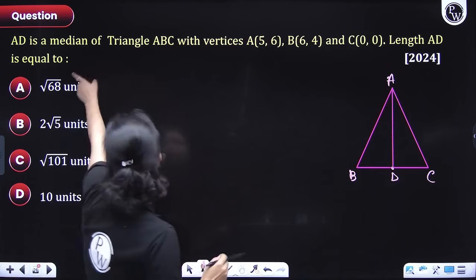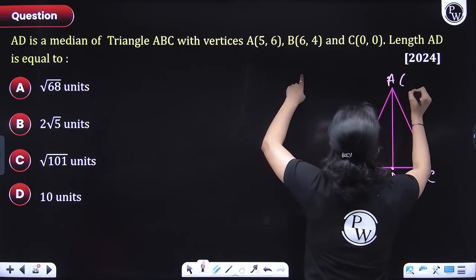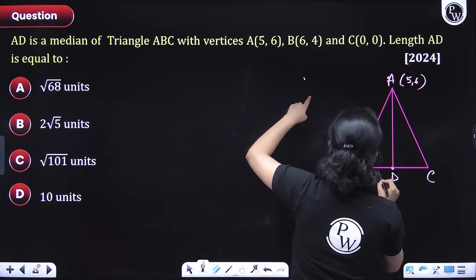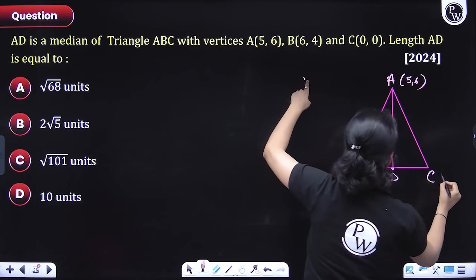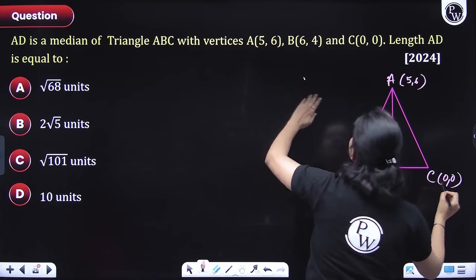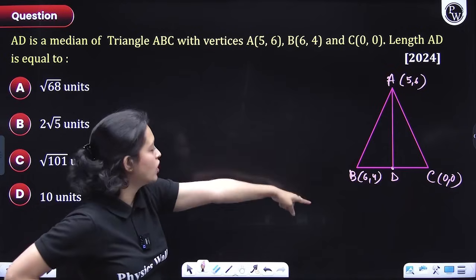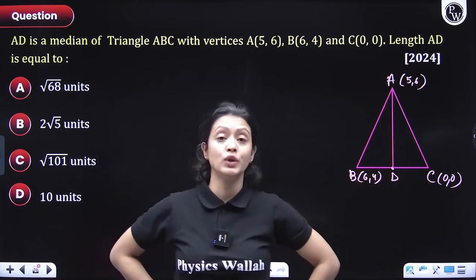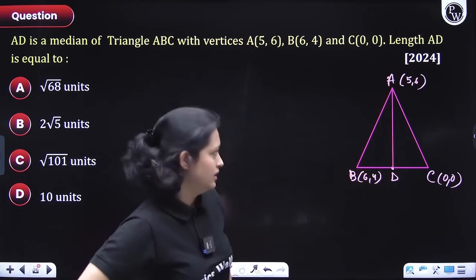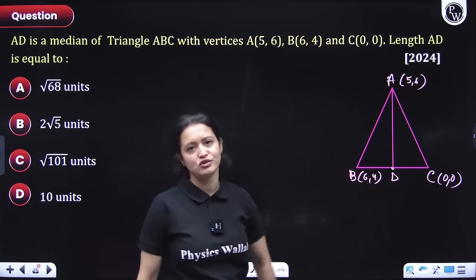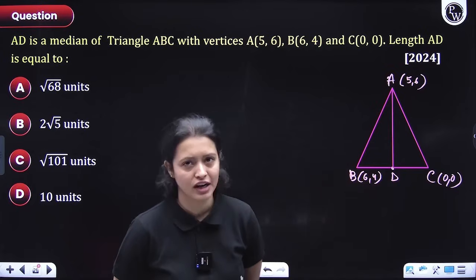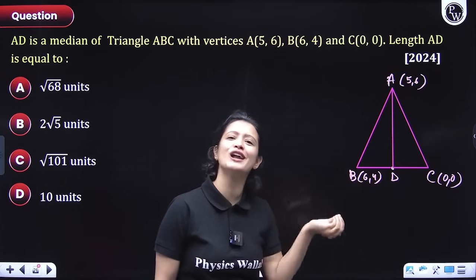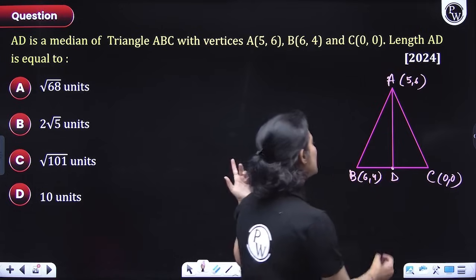Now good for you, they have given the vertex A, which is 5, 6, the vertex B as 6, 4, and the vertex C, which is 0, 0. So they have given you the coordinates of all three vertices and they are asking you to figure out the length of the median AD. How will you do that? To figure out AD's length, you need the coordinates of D. If you had that, then you would use the distance formula. How would you figure out the coordinates of D, everyone?